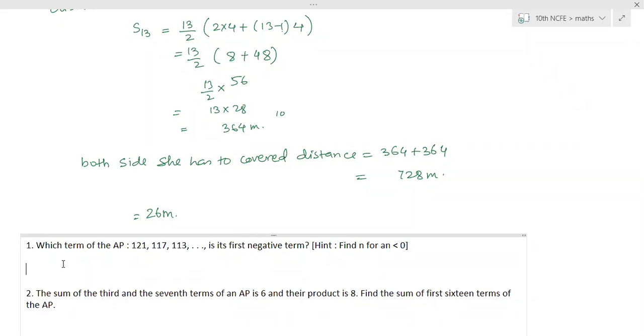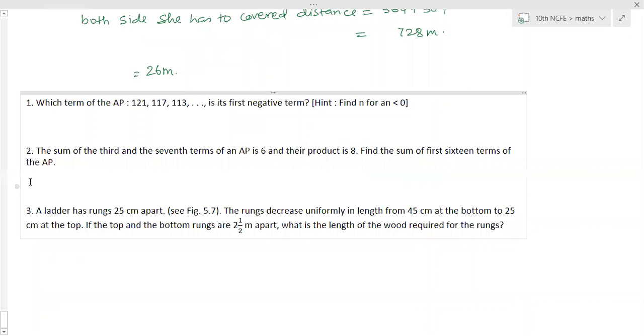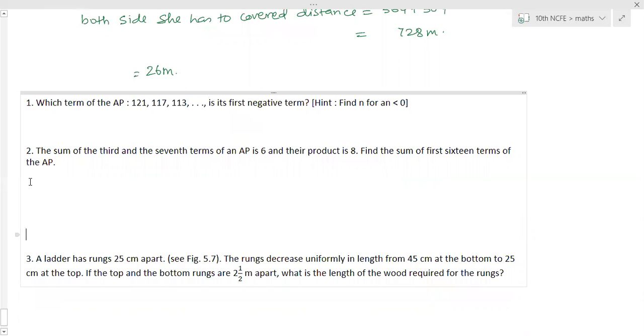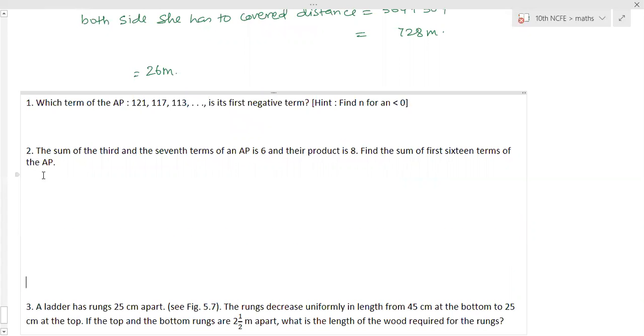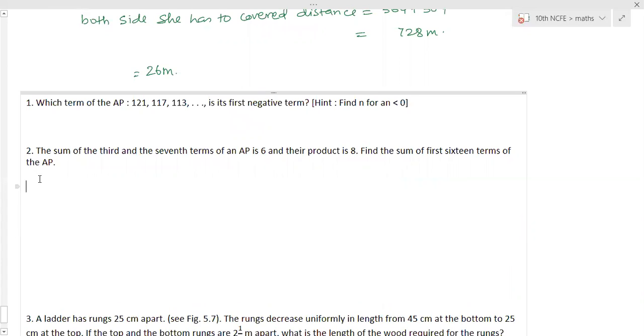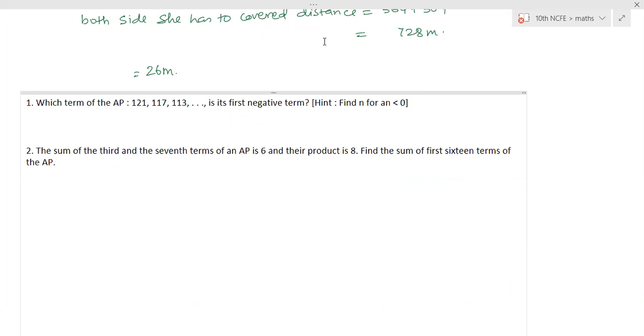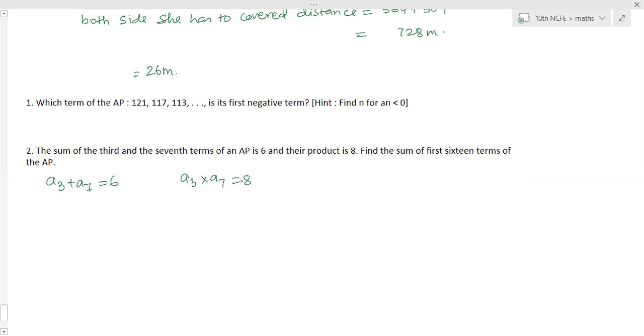Okay. Next question. Next also you can solve. Okay, but I can make it easier. What's the first answer? 32. Okay. Second one: the sum of the third and seventh term of an AP is 6, and their product, that is A3 into A7, is equal to 8.